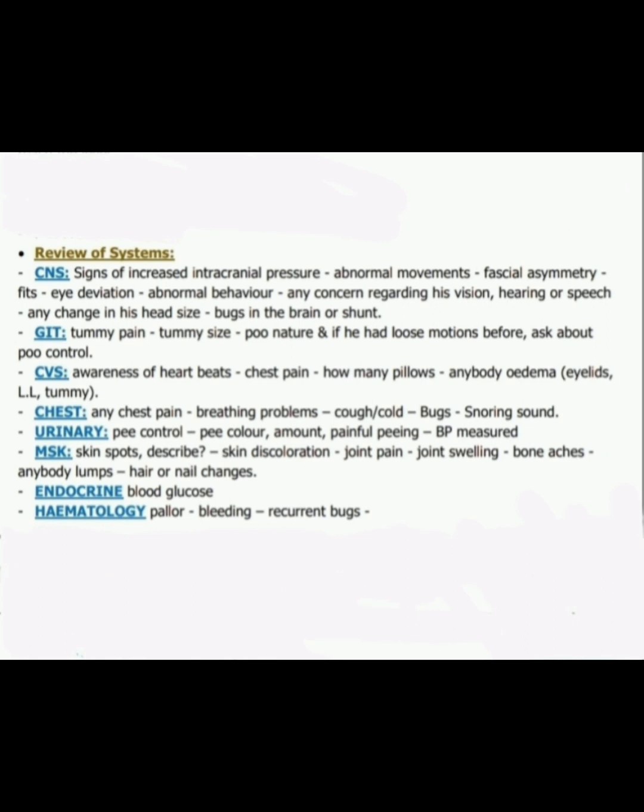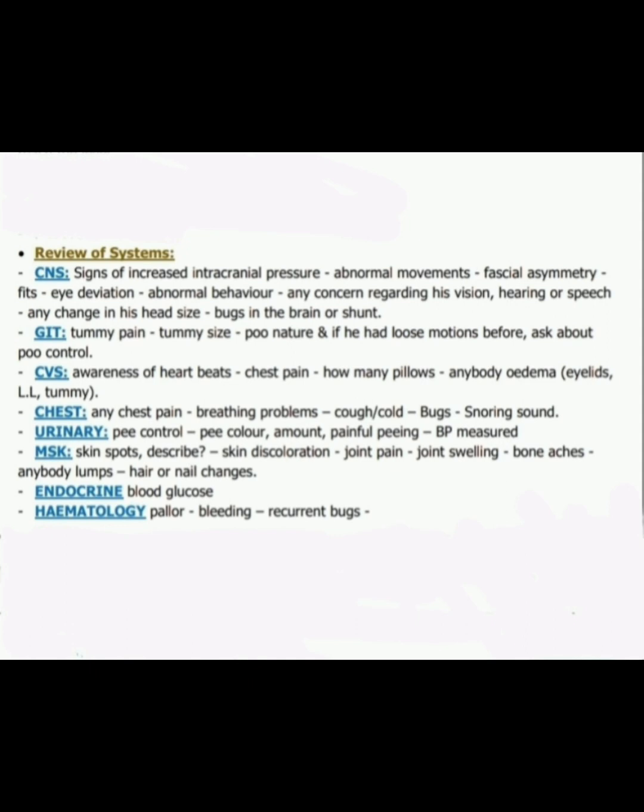First CNS, we ask about signs of any increased intracranial pressure, abnormal movements, facial asymmetry, fits, eye deviations, abnormal behavior, any concern regarding his vision, hearing or speech, any changes in size of the head, bugs in the brain or shunt. So these are from CNS we ask. Then GIT: tummy pain, tummy size, poo nature, and if he had loose motion before, ask about poo control. So poo is very, very important. We ask the nature of the poo and describe the poo details.